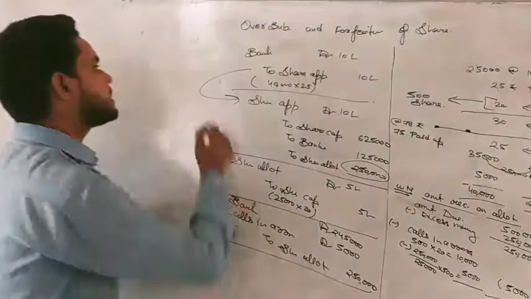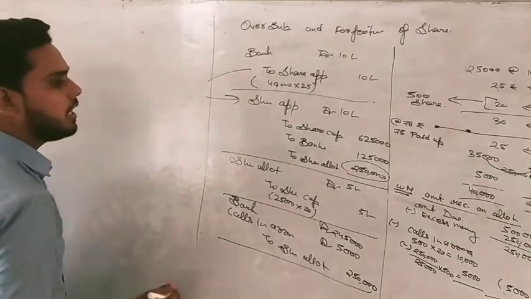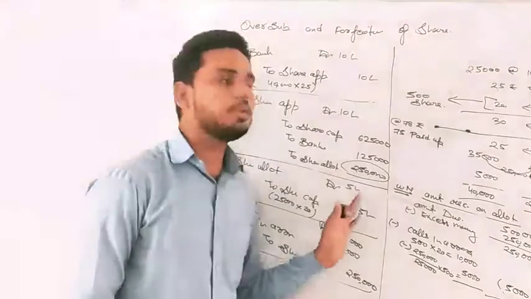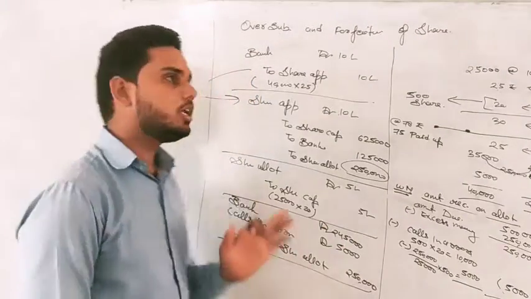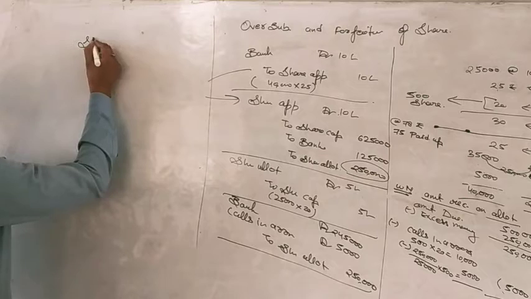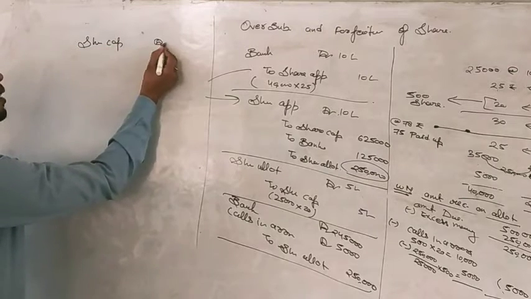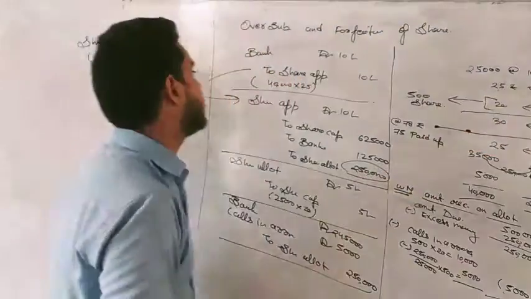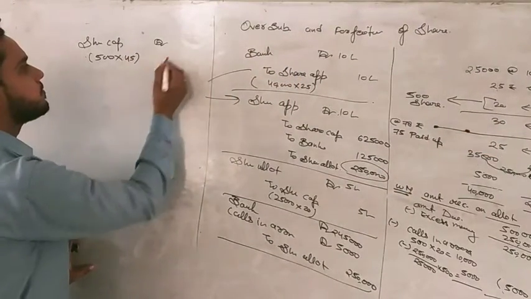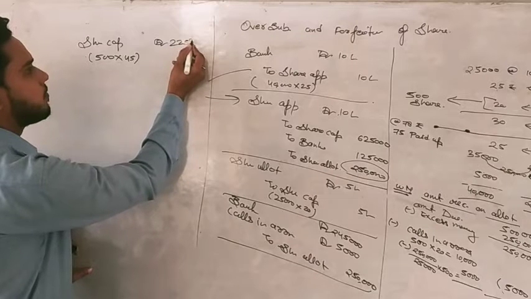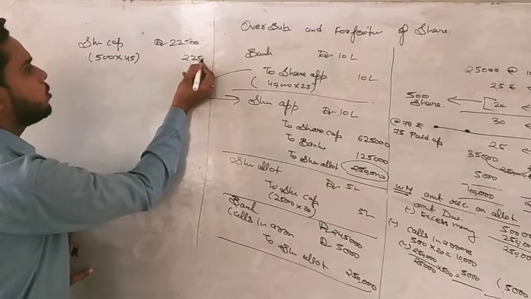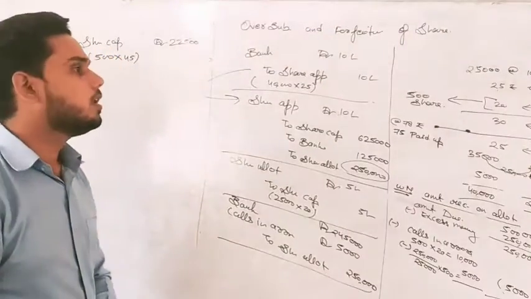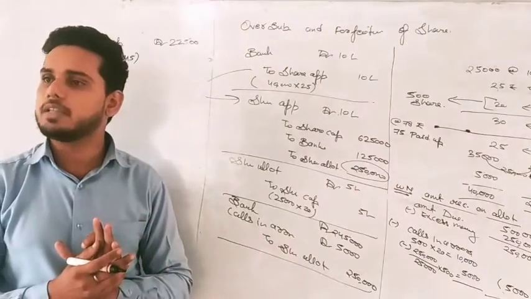Now what will we do? We will ask for share first call, and that will be what? No, sorry. After allotment, the company decided to forfeit those shares, right? So the entry of forfeiture will be very simple. We will debit share capital with the called up amount, and 500 shares multiplied by called up value, 25 plus 20, 45, that will be 22,500. Okay. Right. So we have debited share capital with the called up amount.